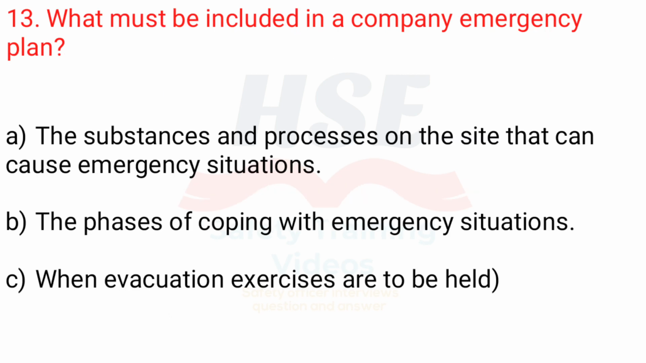13. What must be included in a company emergency plan? A. The substances and processes on the site that can cause emergency situations. B. The phases of coping with emergency situations. C. When evacuation exercises are to be held.